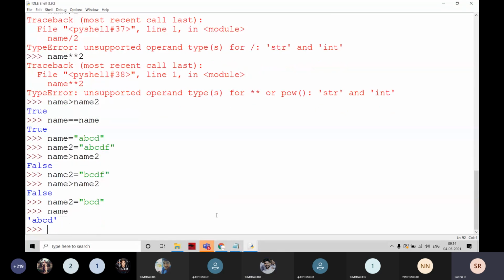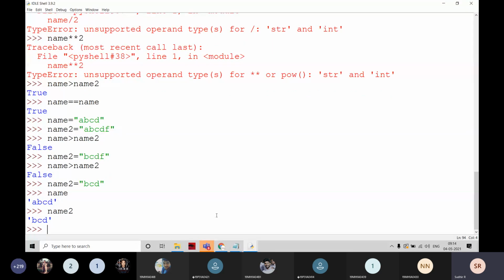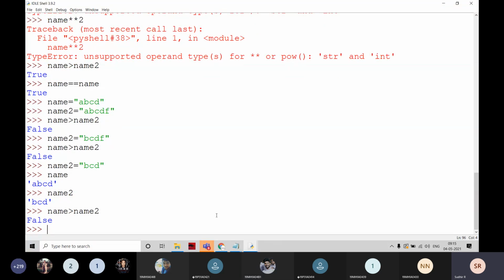Definitely it is going to be false. The output is going to be false. That is not working on the value of A being less than B; it is working on the ASCII value first of all.